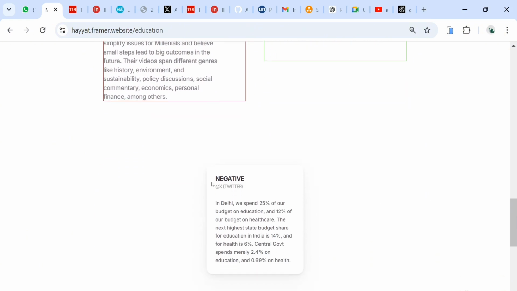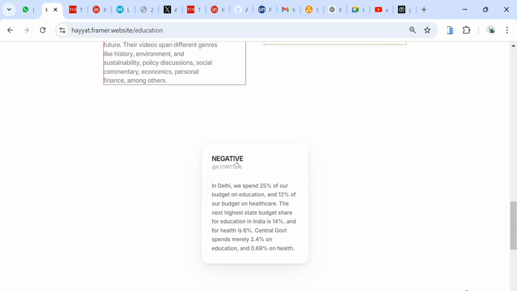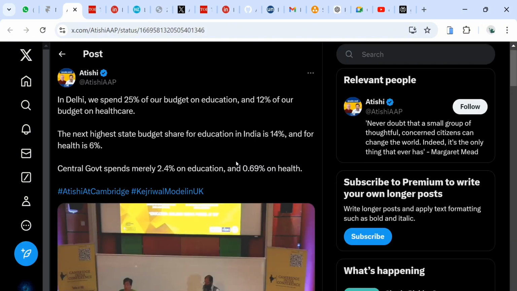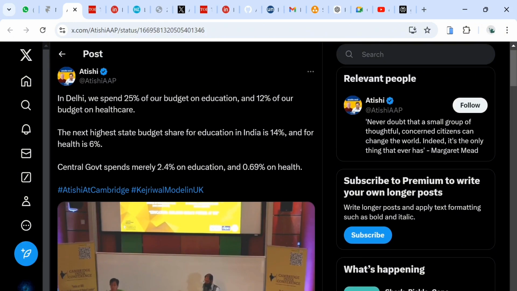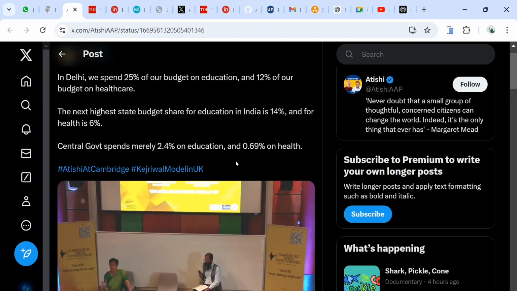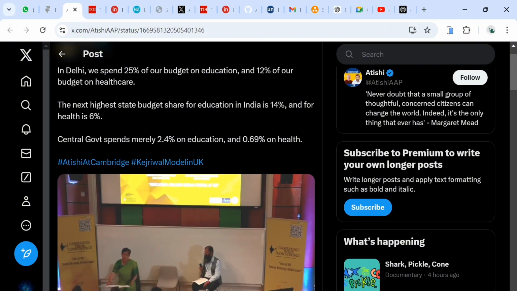Also, we have some negative news from Twitter. If you open it, it redirects to the Twitter post where the news is from Delhi, from Atishi, saying they are allocating 25% of the budget to education and 12% to healthcare.